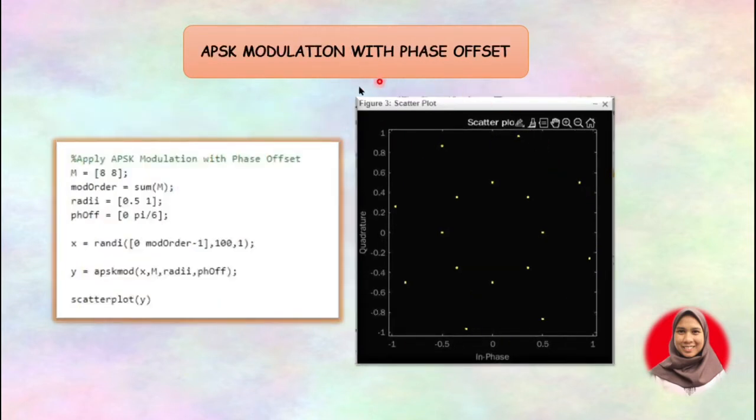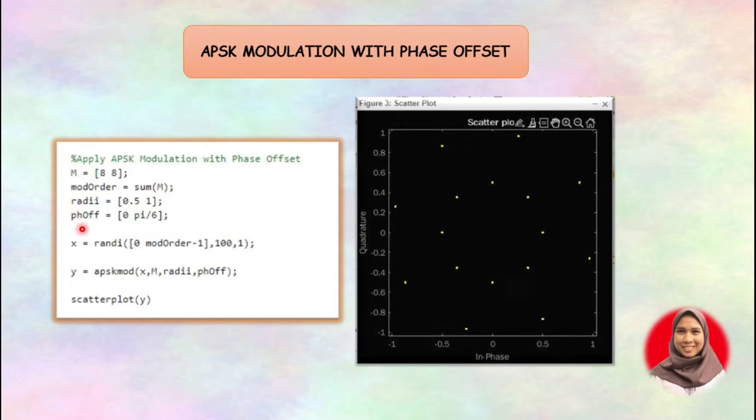Next, we will try to apply APSK modulation with phase offset. So here is our coding. As you can see here, the coding is almost the same as the previous one, but in this coding we will use only 2 values for M, and we use a new command, phaseoffset, to set the offset values.